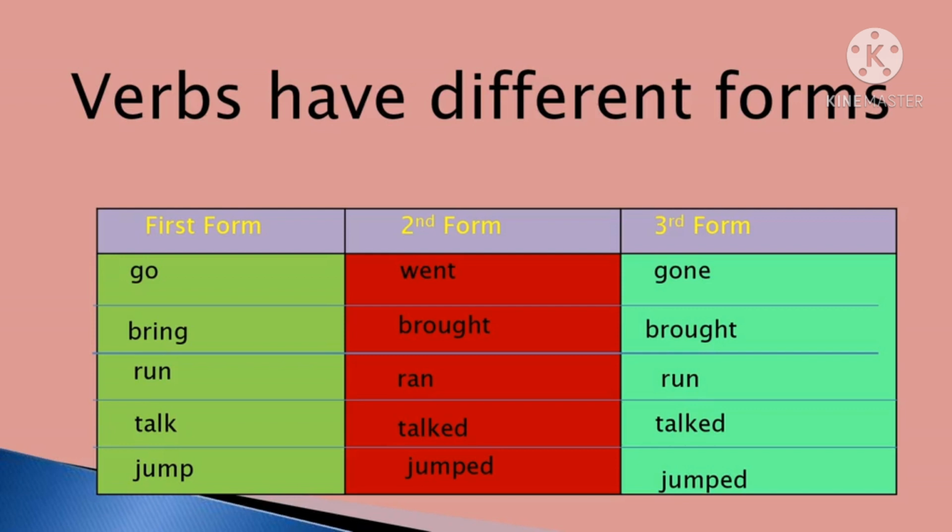Similarly, you can see the next verb is bring. The second form will be brought and the third form will always be the same, brought. Run is changed into ran and the third form is run. So talk is the first form and if we add ed it becomes the second form, talked, and the third form is the same, talked. The next is jump, and if we add ed it will be the second form, jumped, and the third form is the same, jumped.